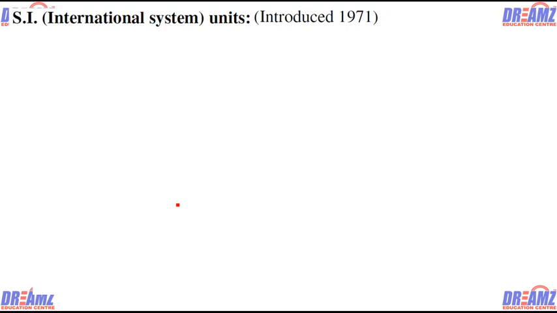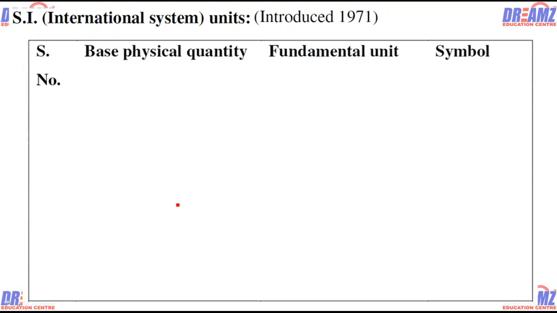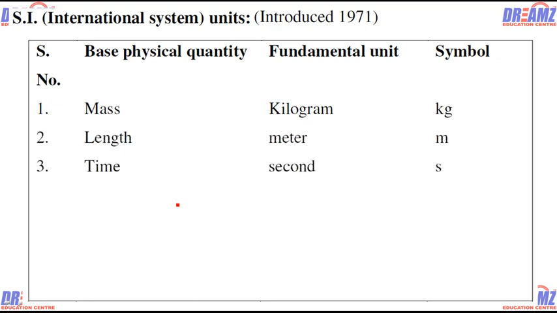Now it is changed and more fundamental units are introduced. So we have a table for us. First is the mass, which is the kilogram, and that's kg. Second, length, it's a meter, it's m. Third is the time, which is second, s.